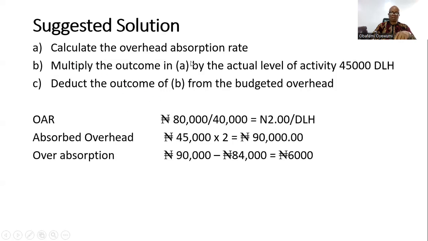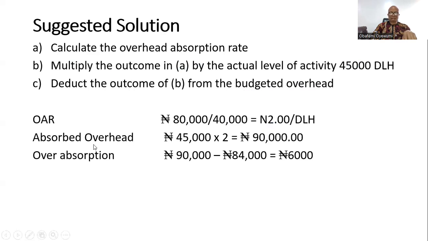So we have to calculate the overhead absorption rate, multiply the outcome in A by the activity level, which is 45,000, and deduct the outcome of B from the actual overhead. Those are the steps to follow. So let's look at our overhead absorption rate. That means we're going to divide 80,000 by 40,000. That will give you 2 naira per direct labor hour.